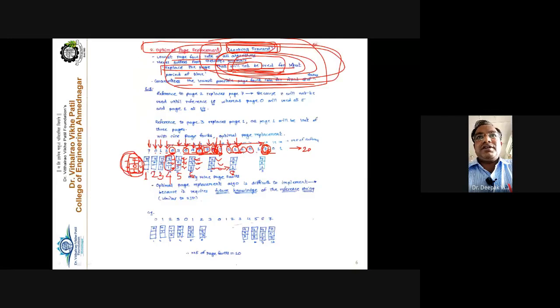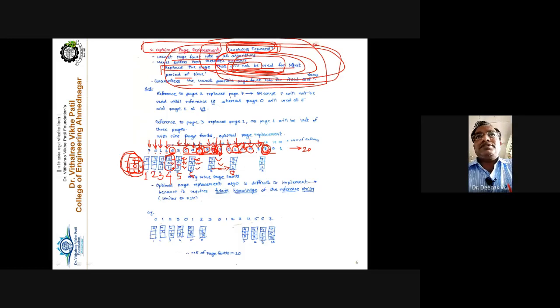Next 2, no question about the replacement. Then 0, no question about the page fault. Then 1, no question about the page fault, because 2, 0, 1 are already available in the main memory.